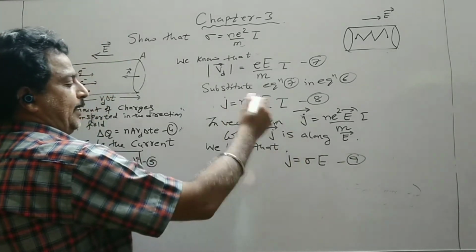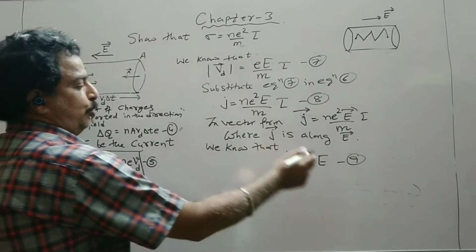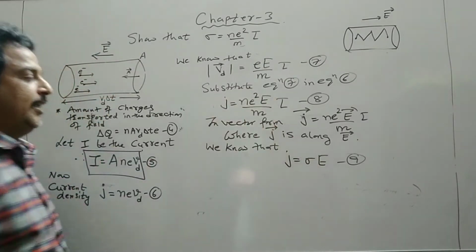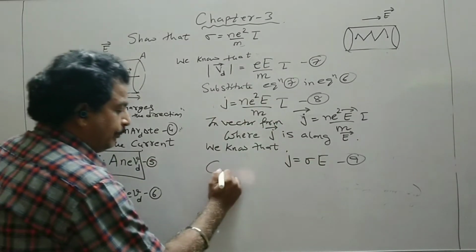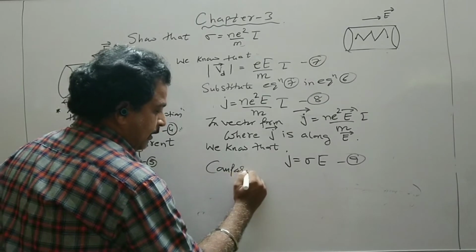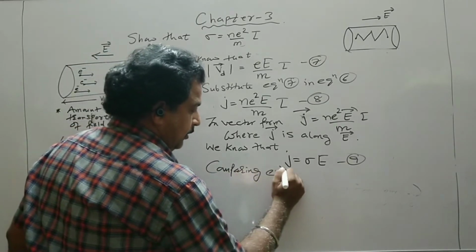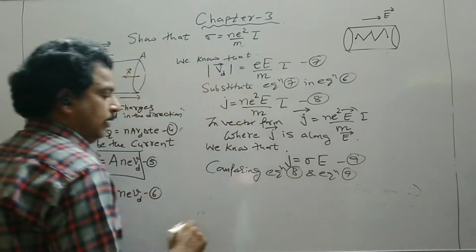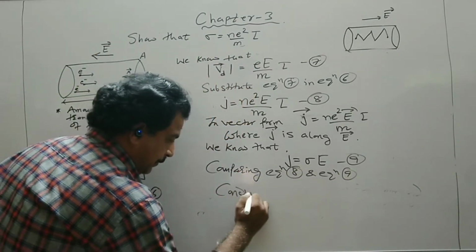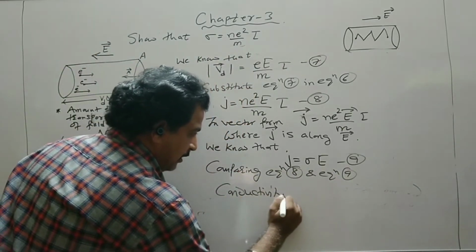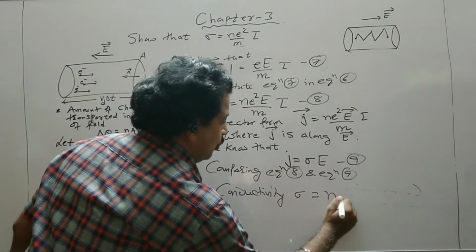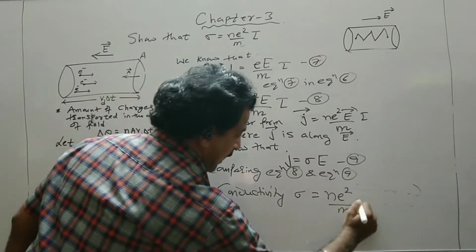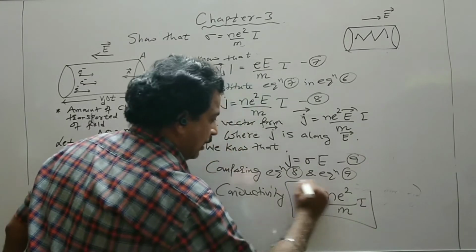If I substitute sigma E here, capital E gets cancelled. So comparing equation 8 and equation 9, conductivity sigma is equal to n e squared tau upon m.